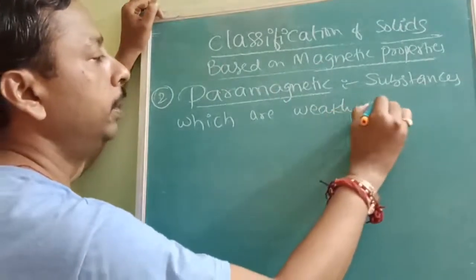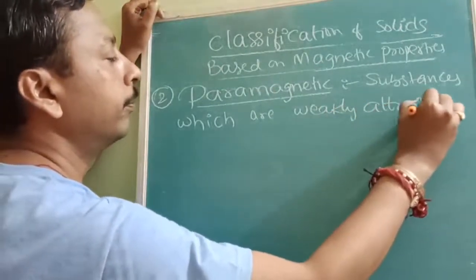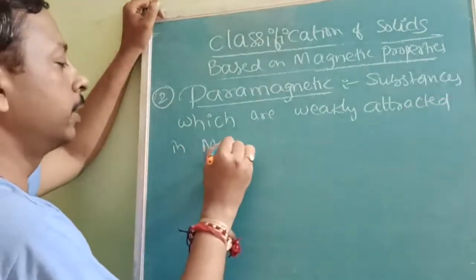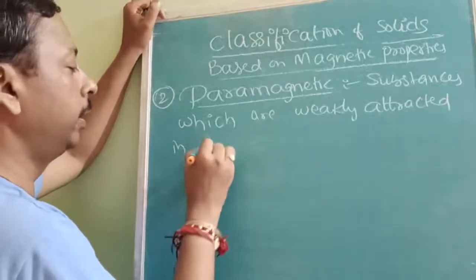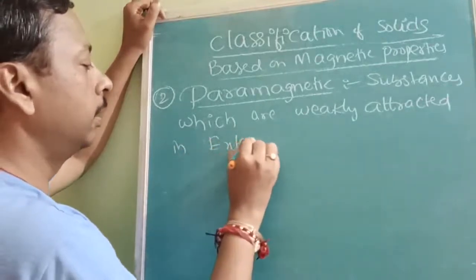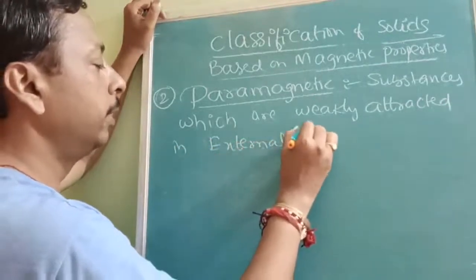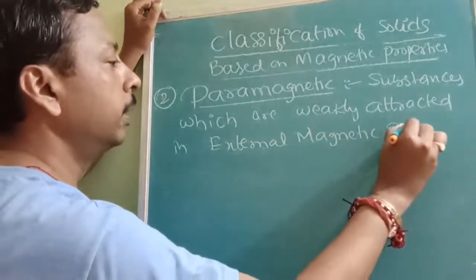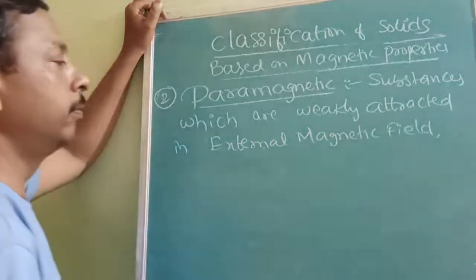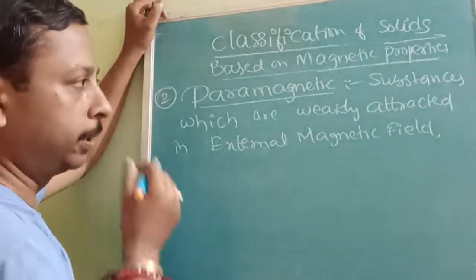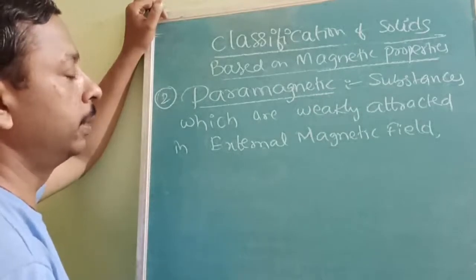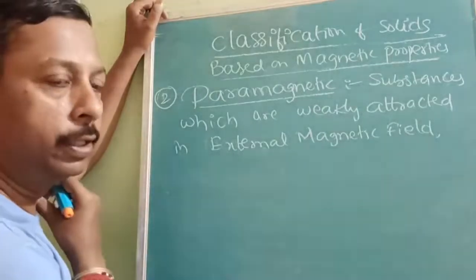So weakly attracted in an external magnetic field. When an external magnetic field is given, what happens? It is weakly attracted. Understood? So that is called paramagnetic.